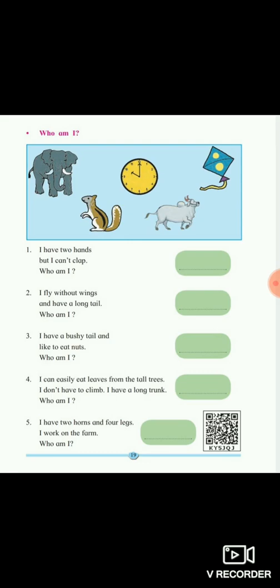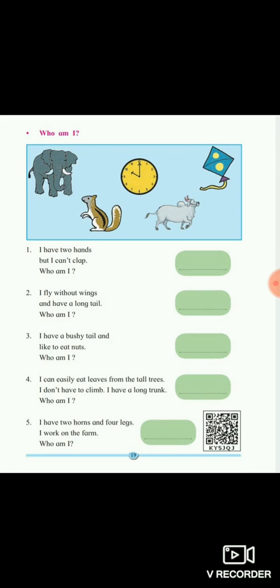Students, can you tell me in the picture, who am I? It is said, I have 2 hands. There are 2 hands, but I am not able to clap. I can't clap. Can you guess who am I? In the box, the answer is there. In the blue picture, you can observe the hint is given to you all.